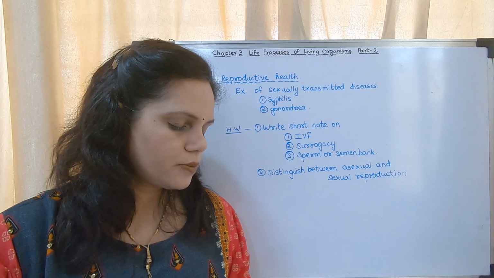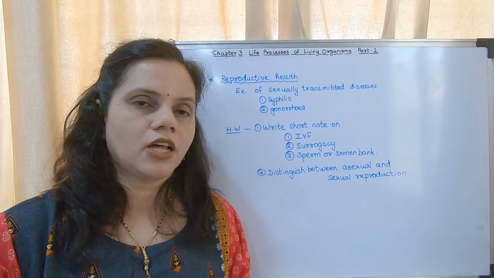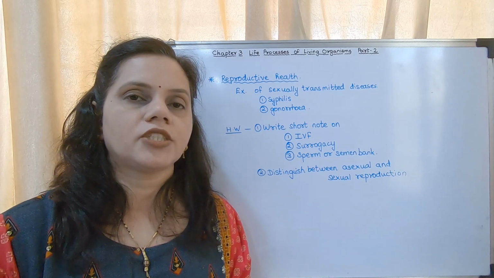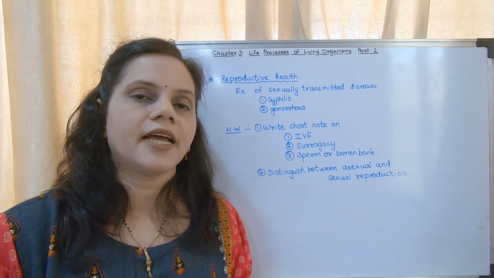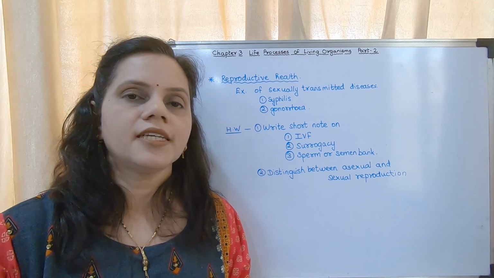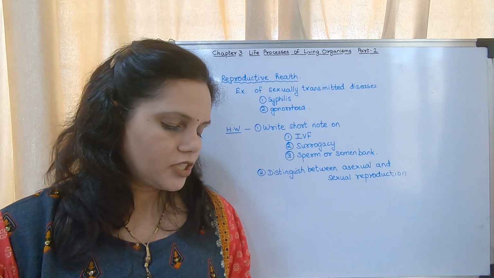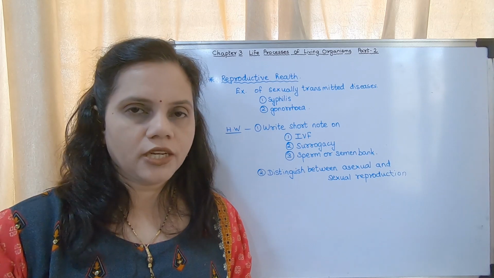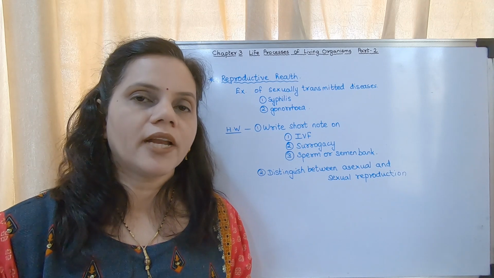Okay, so the first one is reproduction that occurs with the help of somatic cells is called asexual reproduction. And what is sexual reproduction? The reproduction in which there is formation of gametes and fertilization is called sexual reproduction. The answer is there in the notes. Dash. Male and female parent are necessary for sexual reproduction. In case of asexual reproduction, there is only one parent.